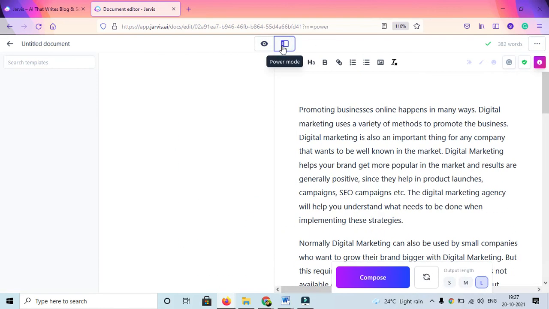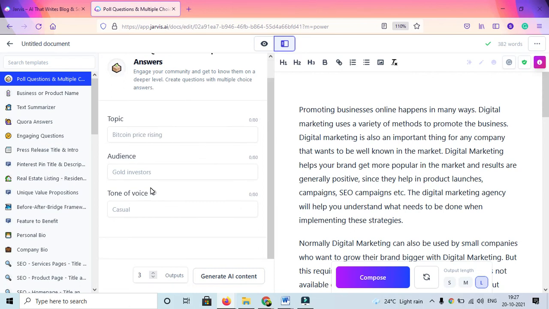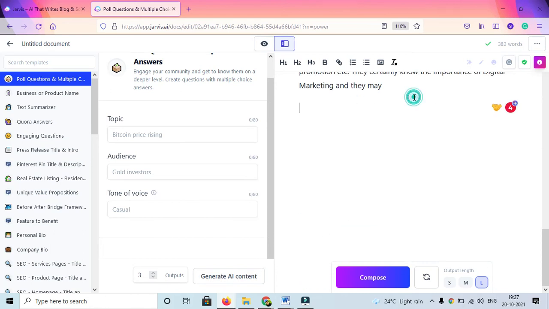Now there is again something called power mode. Now power mode lets you do a little more about topics, then audience, what kind of audience you are actually catching up with. Now further you can generate AI content. So let's try it once. And voice will be, so you can write it rather selecting options over here.